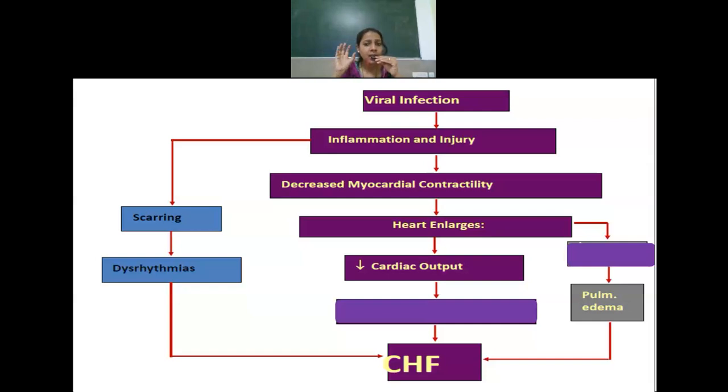So continuously, it is affecting the myocardial contractility. What will happen as a mechanism? In order to compensate for that decreased myocardial contractility, the heart will start to enlarge. Okay, it is not normal here, but as a compensatory mechanism it is happening. In order to pump the blood, slowly the heart will start to enlarge. Okay, that is called cardiomegaly. So here the person will have heart enlargement. Along with that, cardiac output is also reduced.